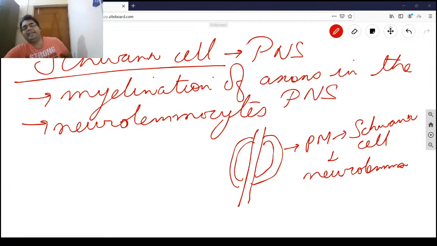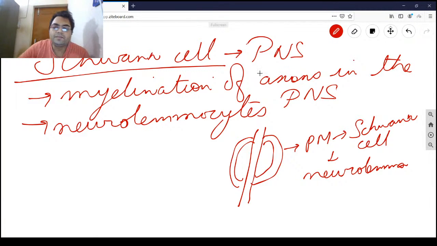Okay, now again, the gap between the two Schwann cells will be known as the internode, or the node of Ranvier, where the myelination is absent. One specific difference I'll tell you between the Schwann cell and the oligodendrocyte is that a myelinating Schwann cell myelinates only one axon, whereas an oligodendrocyte's processes can bind to more than one axon, meaning it can myelinate more than one axon or more than one neuron in the CNS.